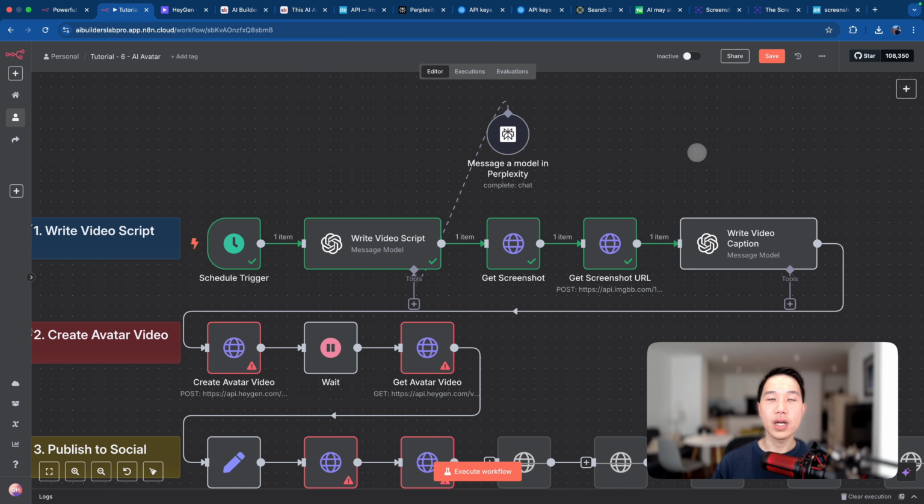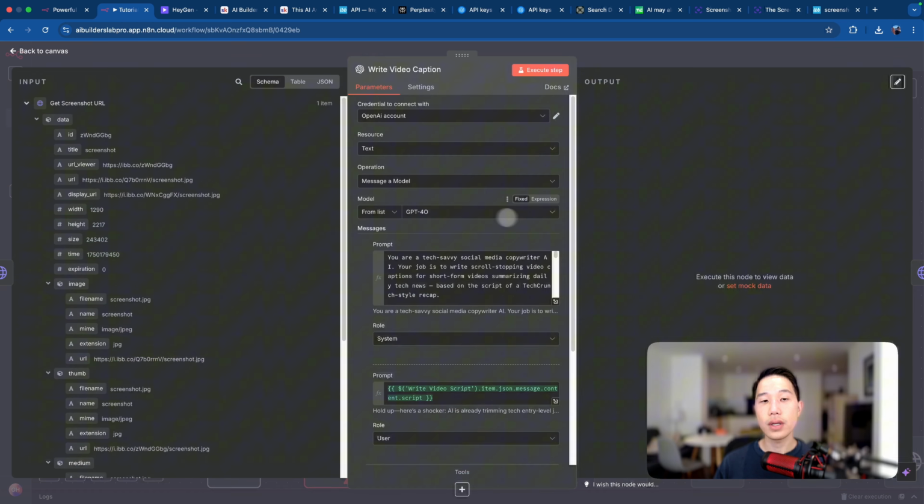So the last step before we actually go to Heygen to generate a video is to create a video caption for the social media post. If we click on this node, it is very similar to how we generate a video script, except that I've chosen a slightly less advanced model, just GPT-4o, because I think generating a video caption is much simpler than the script itself. So 4o would just be fine.